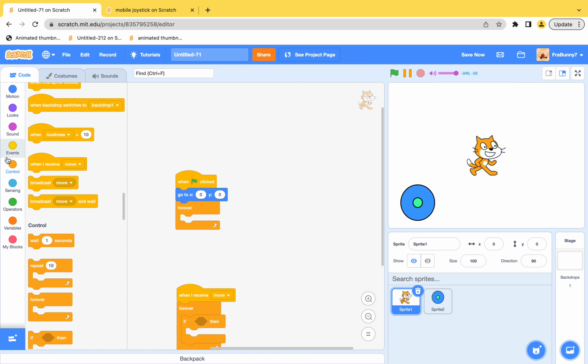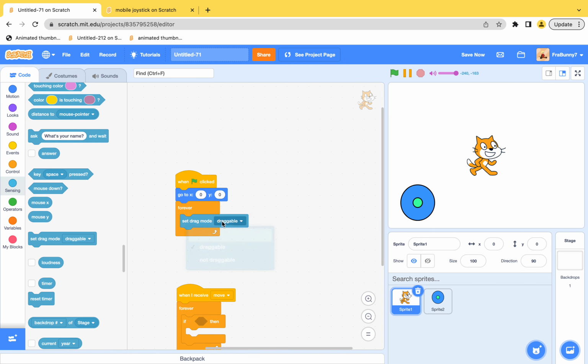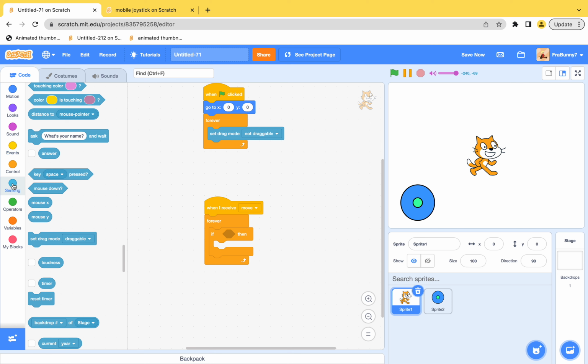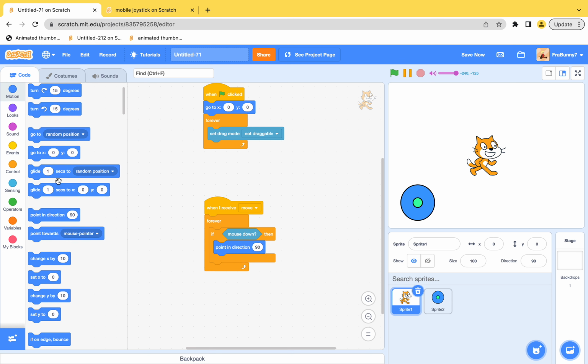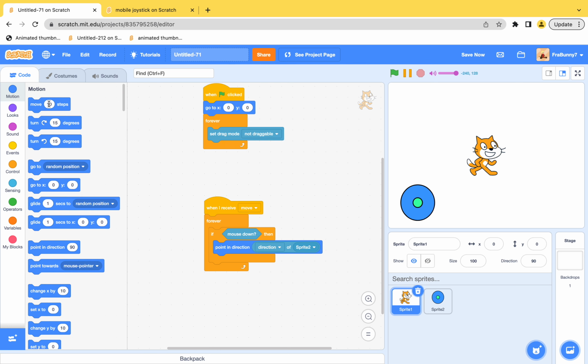a forever, and then set drag mode not draggable. So we go in the if, we do mouse down, and then we do point in direction 90, and instead of 90 you drag backdrop of stage, and then change this one to sprite 2, and then put direction, and then put move 7 steps. So yeah, that's it.